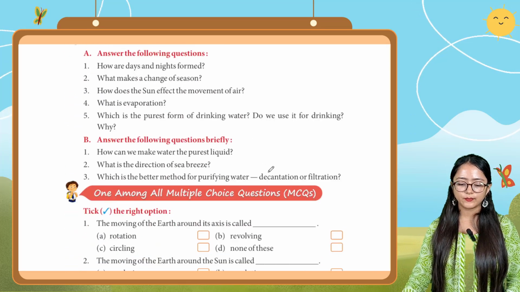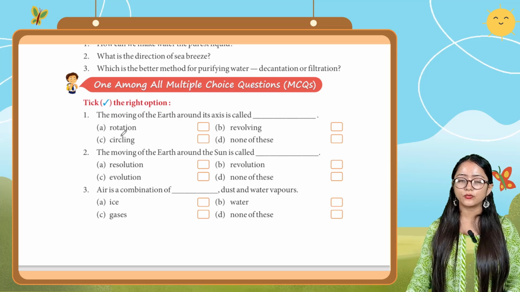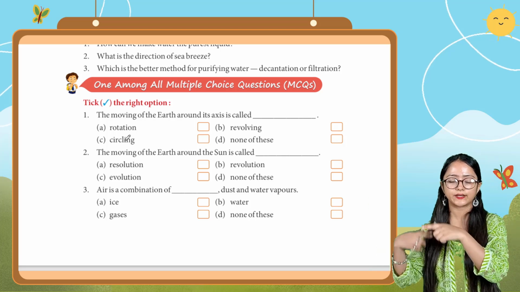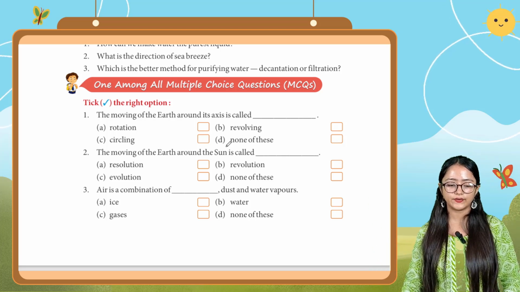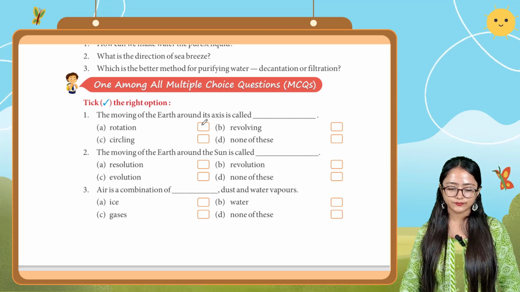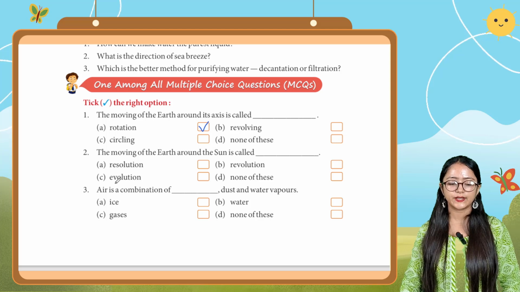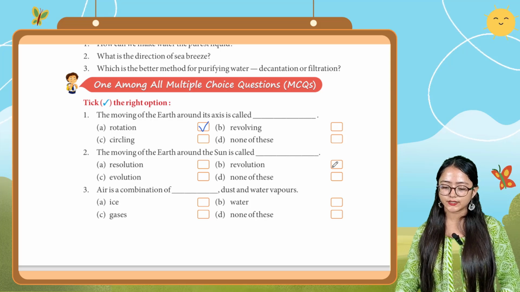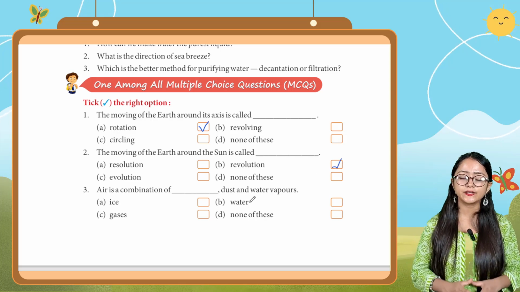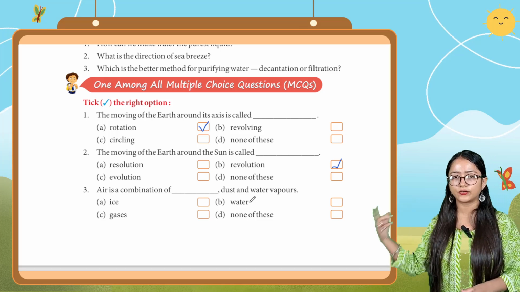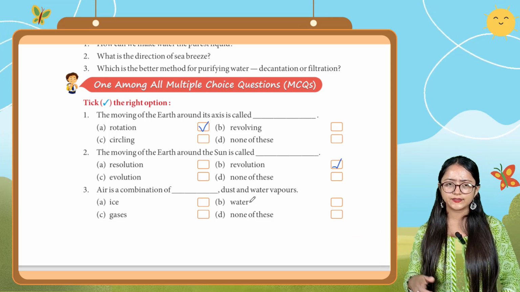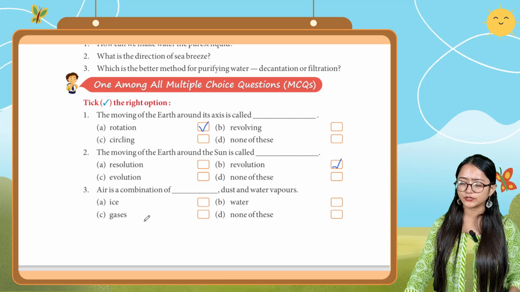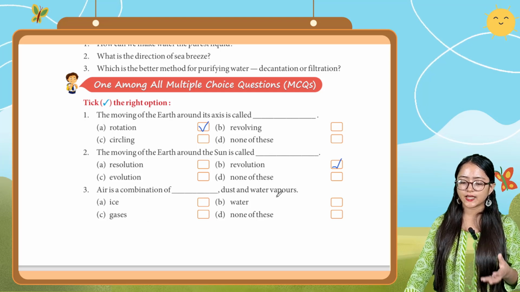Okay, now we come to the next one, that is MCQ. First question, the moving of the earth around its own axis is called dash. Is it rotation, revolving, or circling? It is rotation. So just tick that one. Next one is the moving of the earth around the sun is called revolution. So tick that one. Next, air is a combination of dash, dust, and water vapor. Is it ice, water, gases, or none of these? Air is a combination of gases, dust, and water vapor.